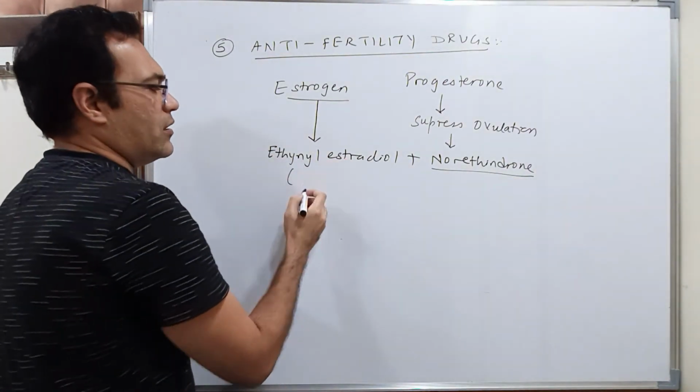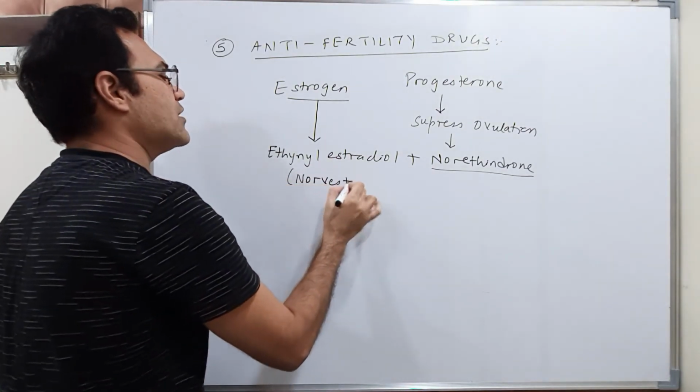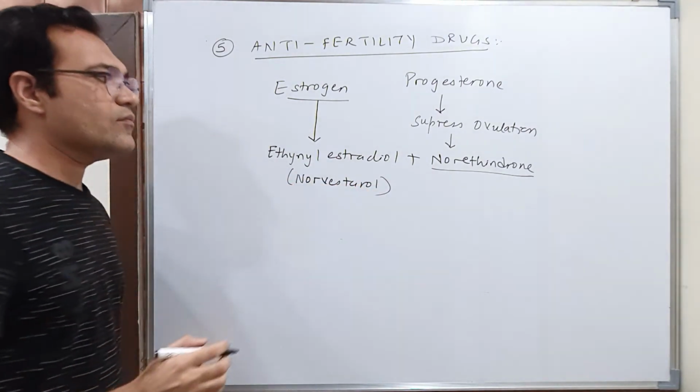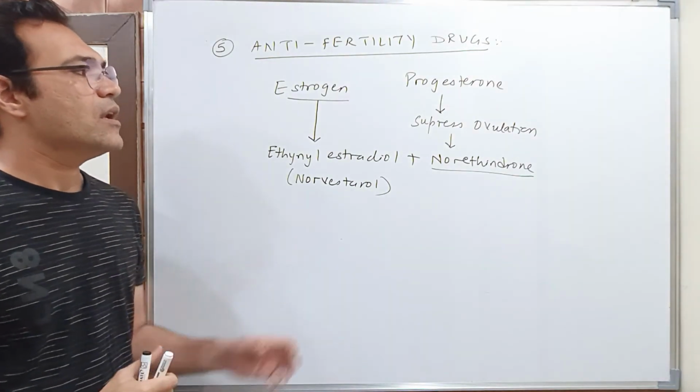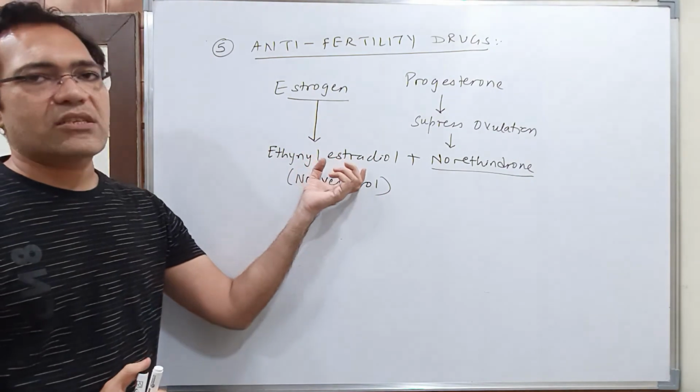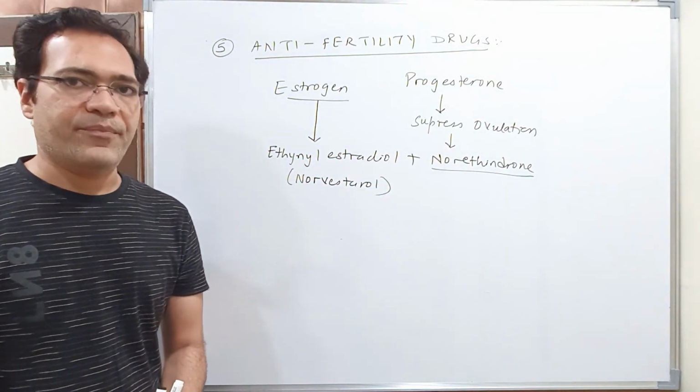Okay, ethinyl estradiol, you can write it as norvestrol. Okay, it is sold by the name of norvestrol. So this combination of ethinyl estradiol and norethindrone, they act as anti-fertility drug.